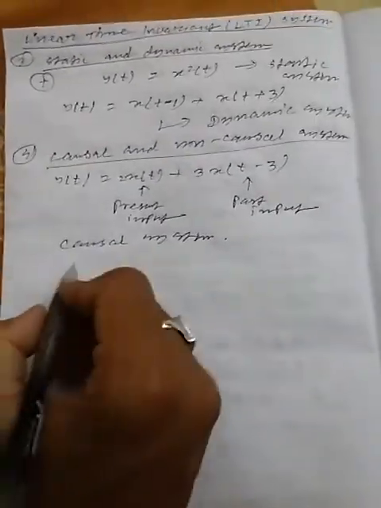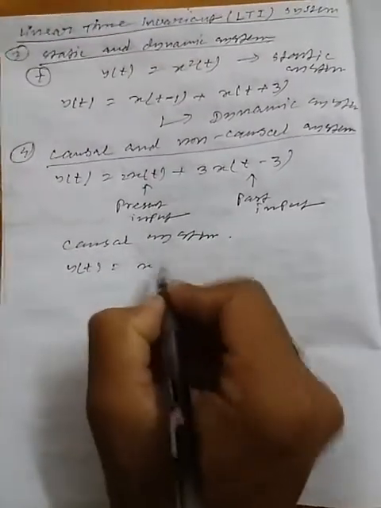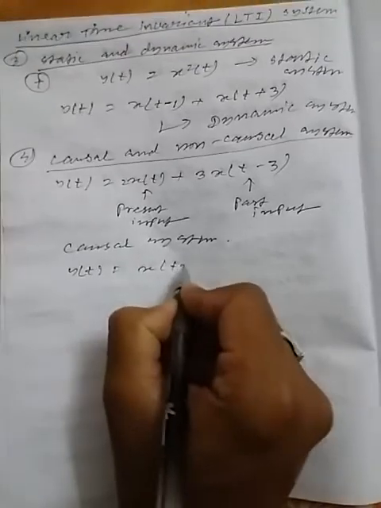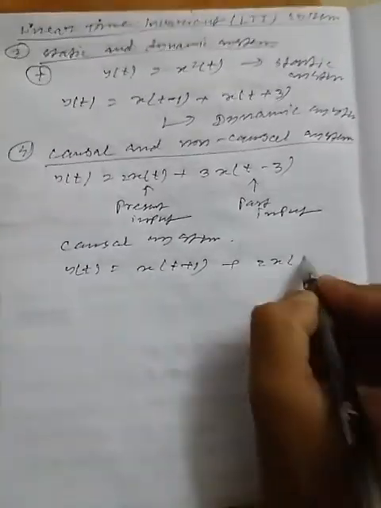Say for example, y(t) equal to x of t plus 1 plus 2x of t minus 1.